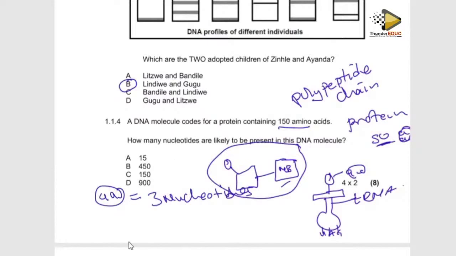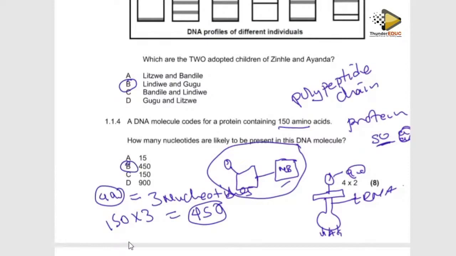So I'm going to say that I have 150 times 3. So it's going to give me 0 here, 0 here, 15 here, 15 here, and then I take 1, 3, which makes 4. So it's going to be 450 nucleotides. So the answer is going to be B. That's how you can find it.